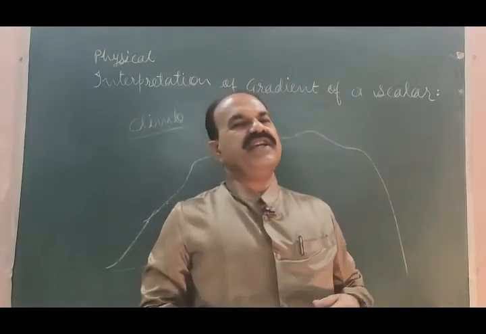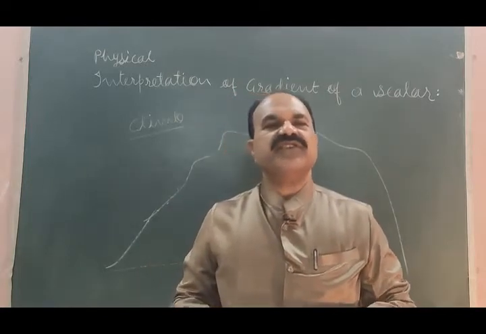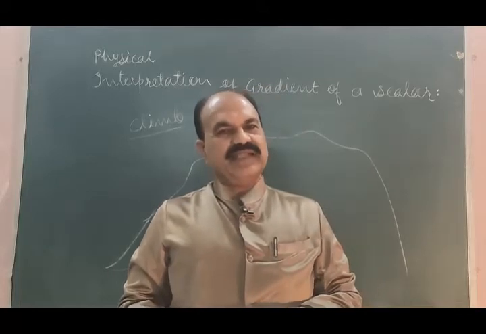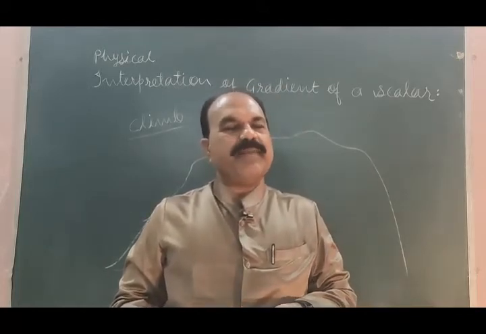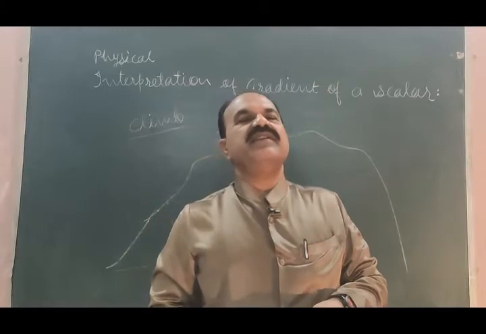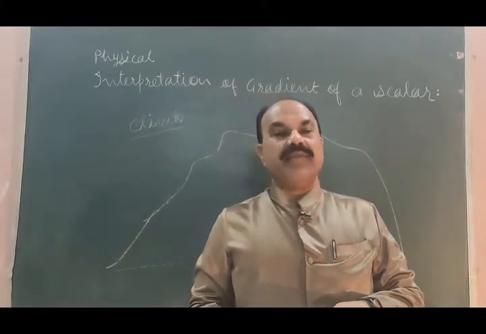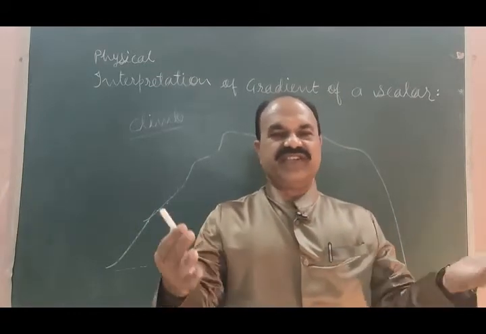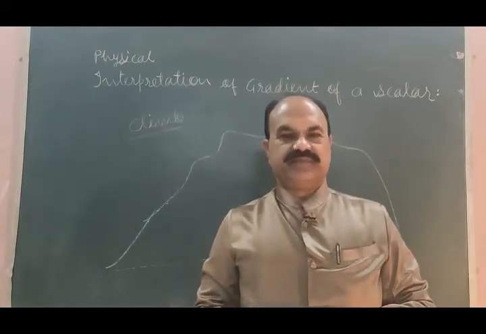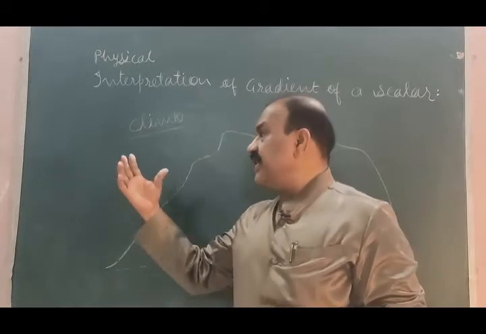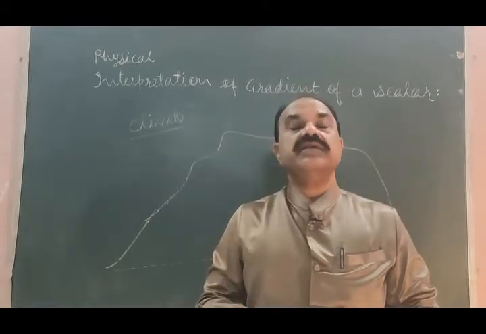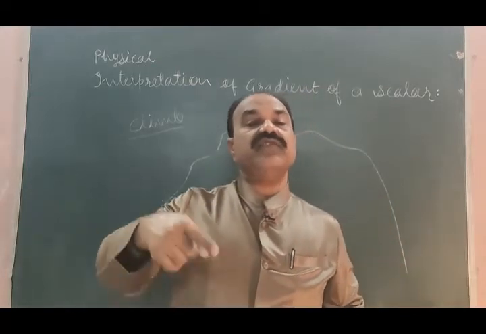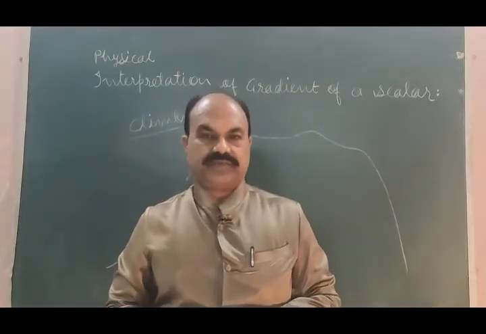You can consider any scalar function psi of x, y, z, operate the three-dimensional vector differential operator del or nabla on the scalar point function, and you will get the gradient of the scalar function. This is a simple physical interpretation of the gradient of a scalar function.